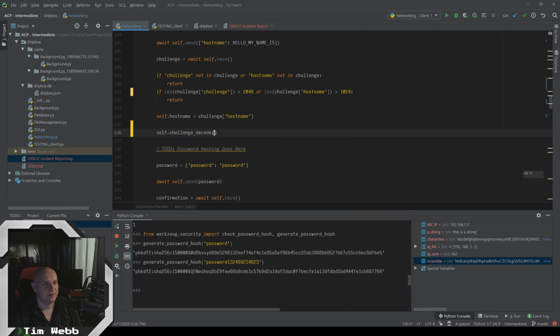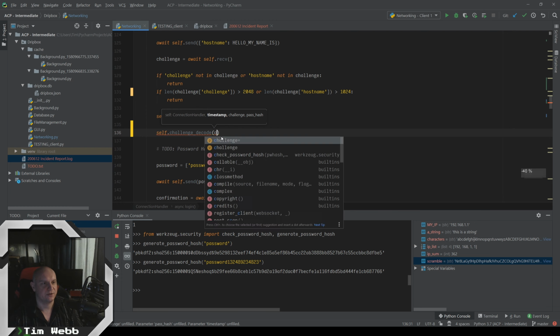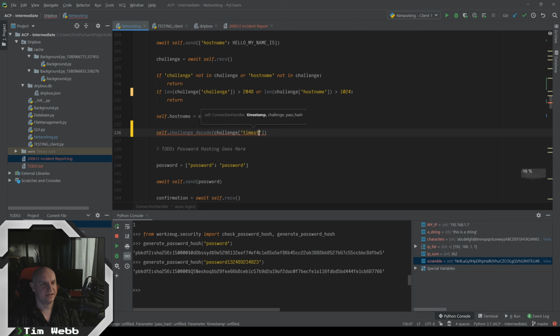So let's use now our self challenge decode, and here we grab all that information from the challenge document. Because remember, this is a JSON file. It's addressable as a Python dictionary. So we just go get the challenge timestamp and the challenge and the challenge API key.